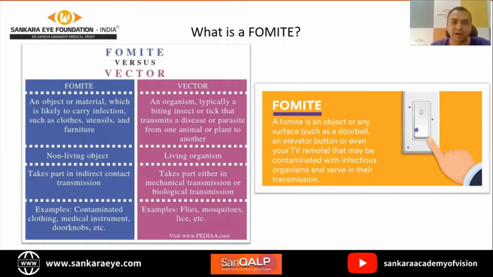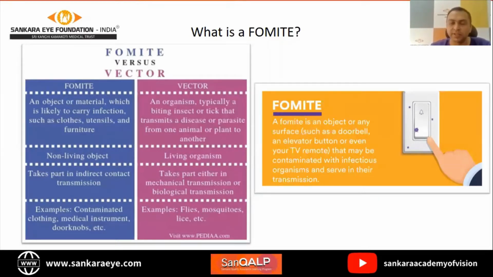It takes part in indirect contact transmission. And examples, of course, doorknobs, instrument, phone, anything can be a fomite. Vector is a living organism, usually a parasite, a tick, or a mite, which takes part in mechanical or biological transmission of infections, flies, mosquitoes. So all these are vectors.